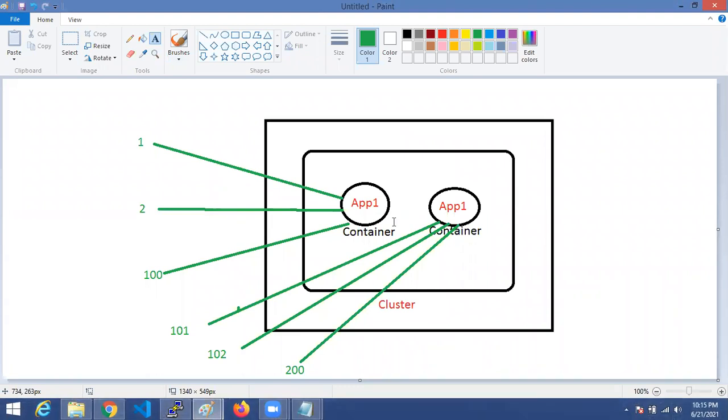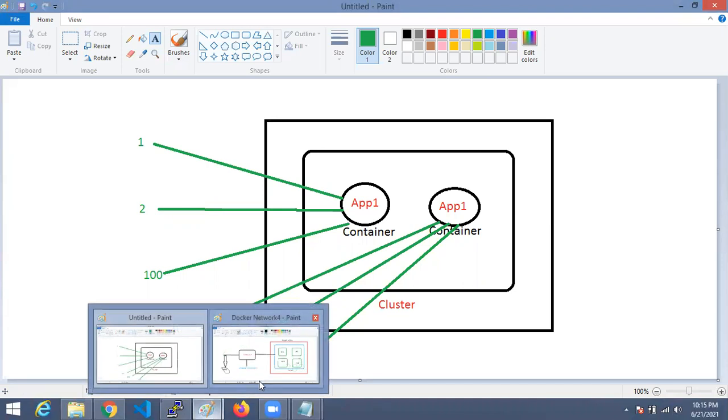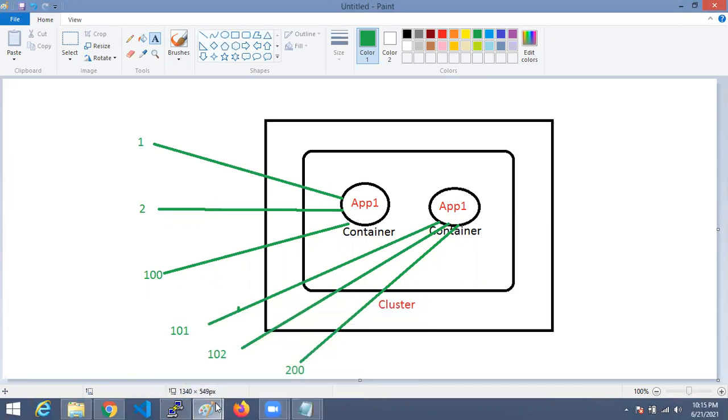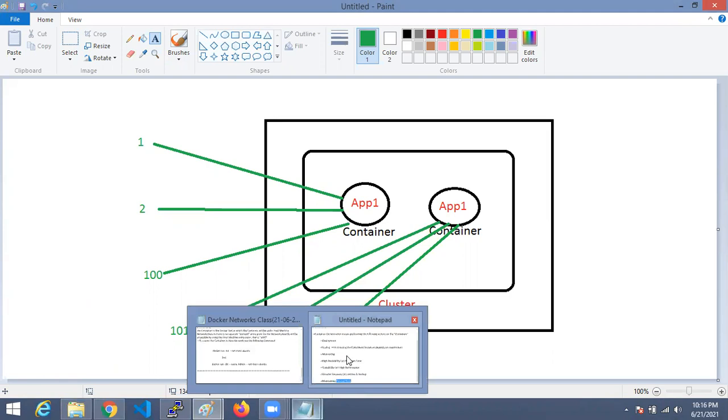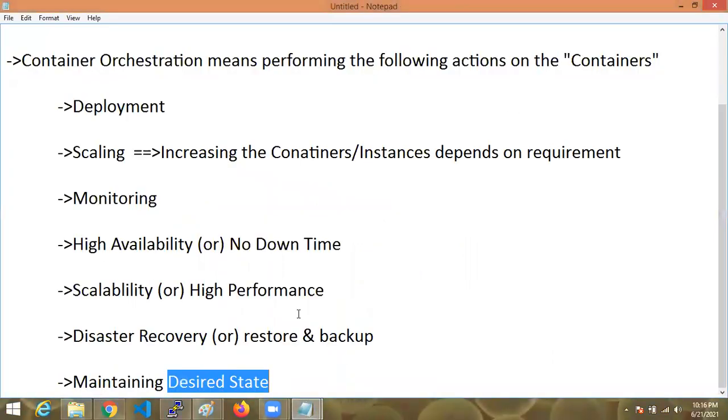In this case, 2 containers are running, everything is okay. But if one container is down, meaning the container is not running because of some problem internally, whatever it may be, now how many containers are running? 1 container. The desired state I gave is 2, but only 1 container is running currently.